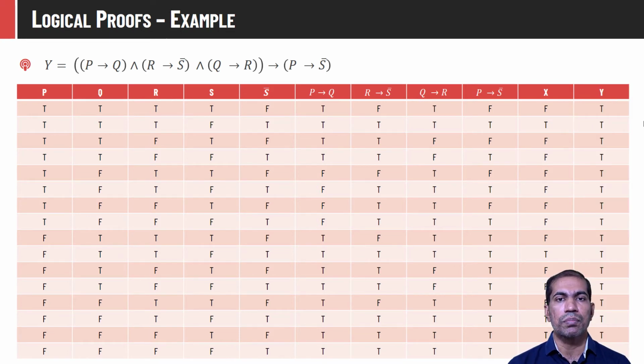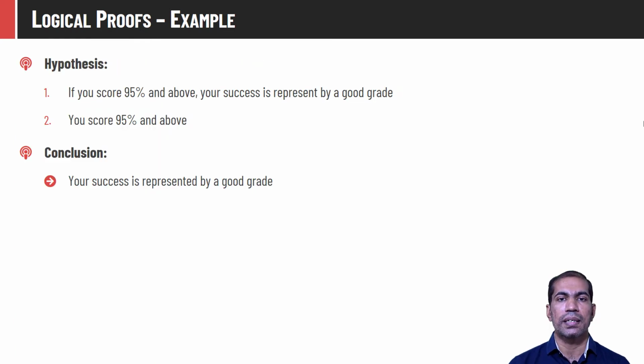But as we can observe, wherever this hypothesis is true, the conclusion is also true, and hence its truth value is T. As we can see, the truth value of the entire compound statement is always true, and hence this is a tautology, or we can say that this statement is true under any values of P and Q, and hence it is proved. Let us consider another example.